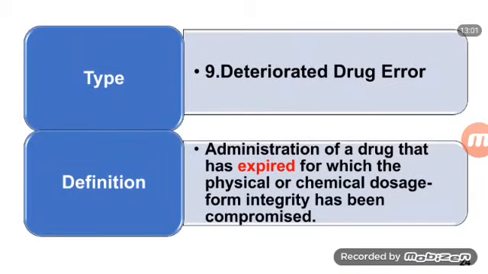Next, deteriorated drug error. In case of deteriorated drug error, administration of a drug that has expired or for which the physical or chemical dosage form integrity has been compromised.